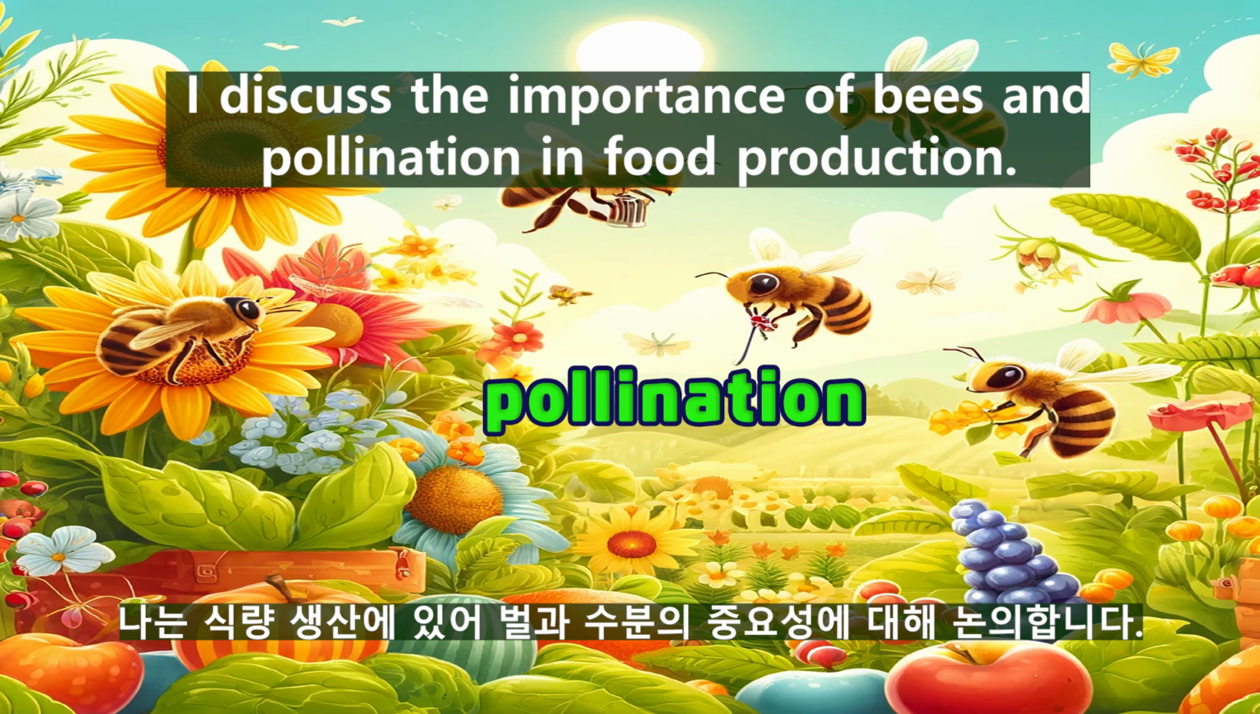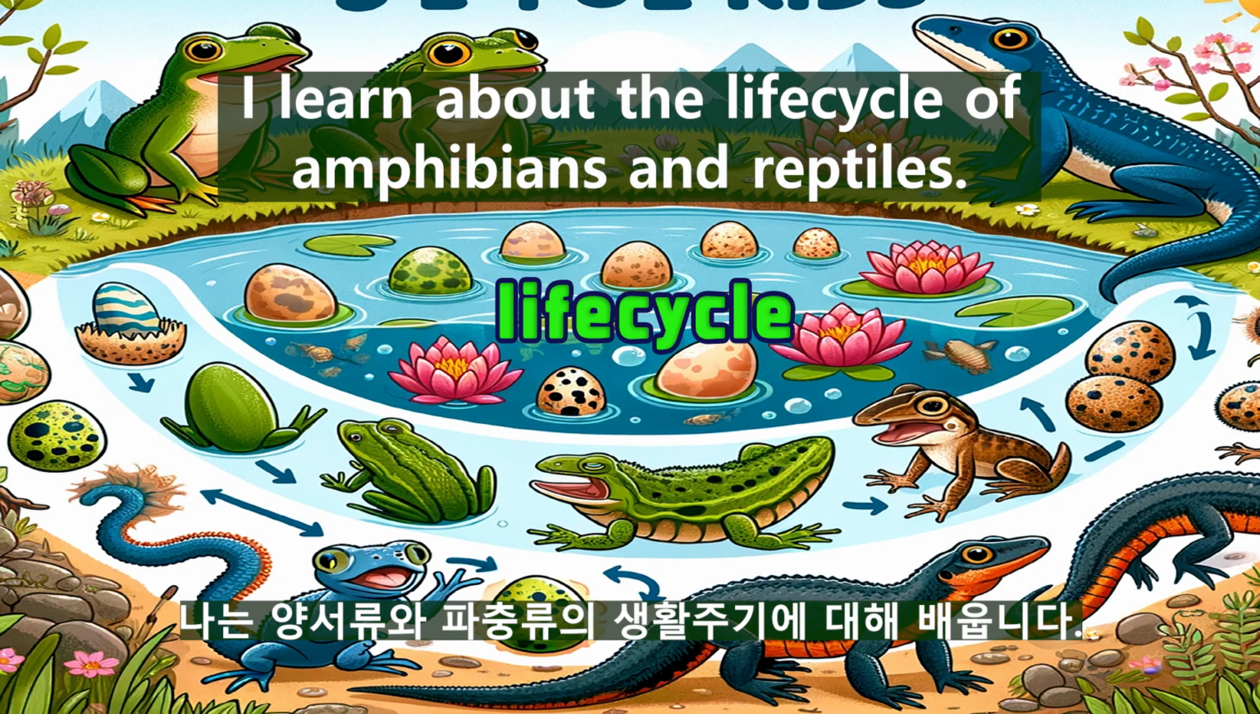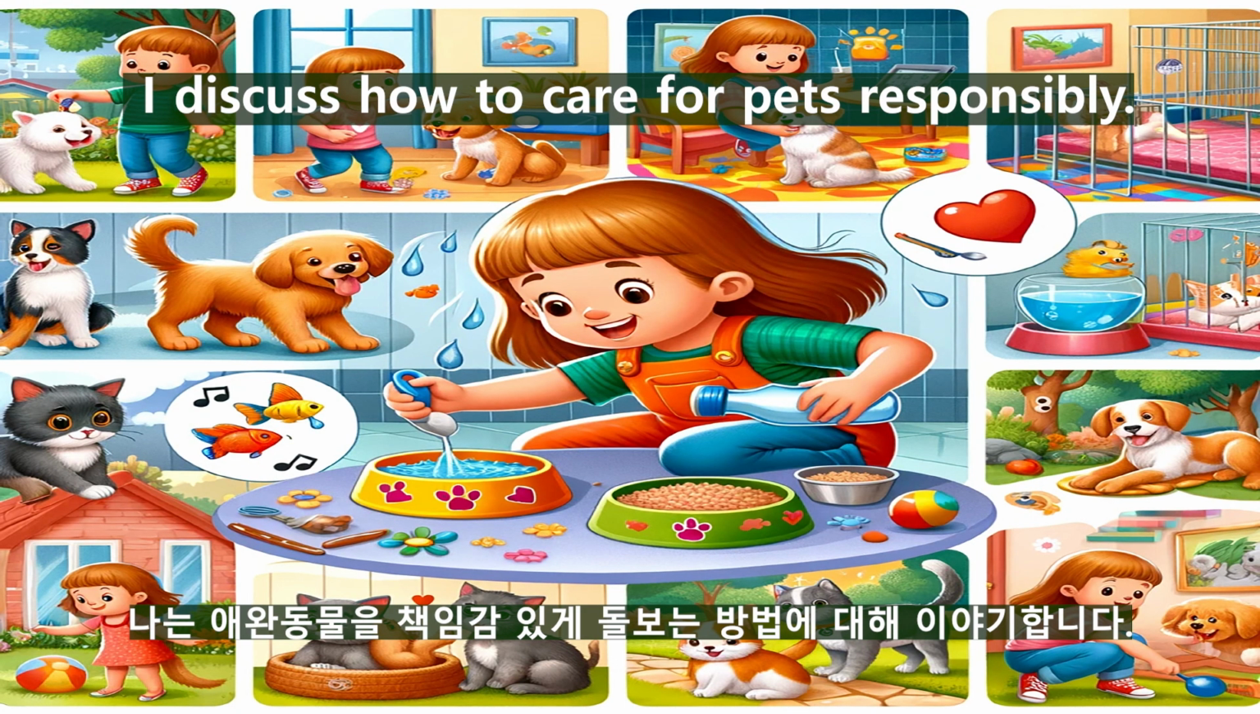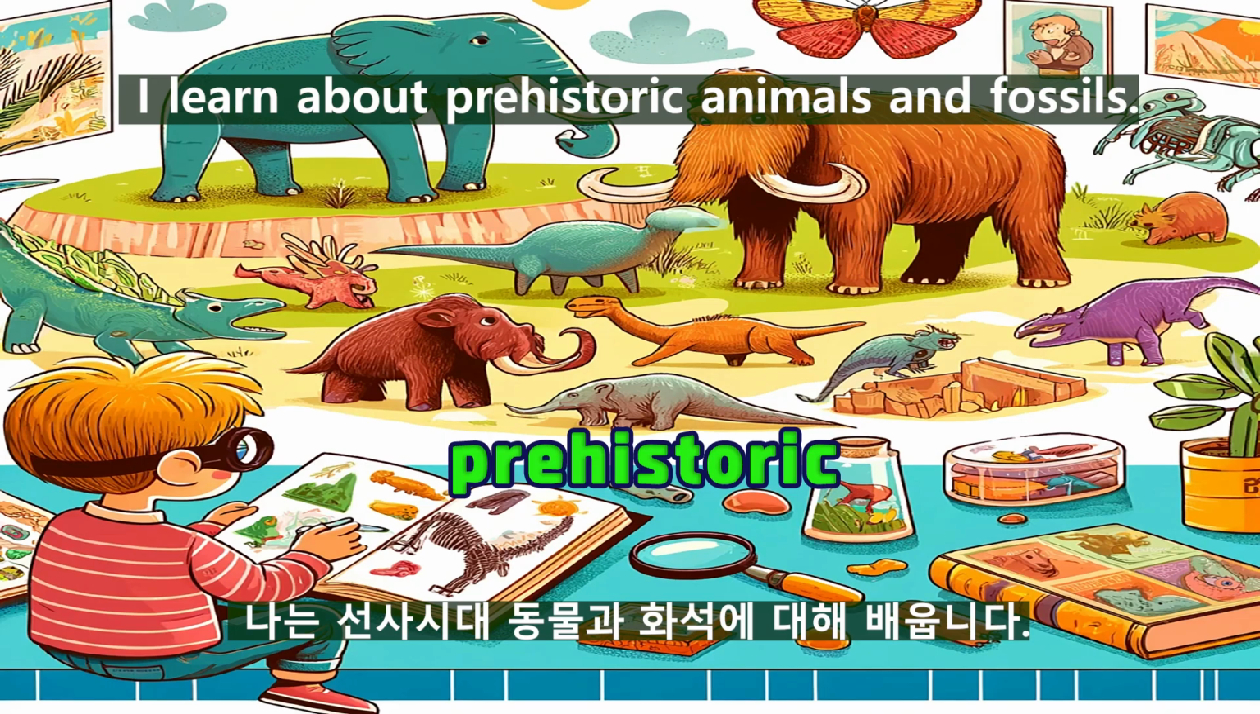I discuss the importance of bees and pollination in food production. I learn about the life cycle of amphibians and reptiles. I explore the concept of animal communication and social behavior. I discuss how to care for pets responsibly.